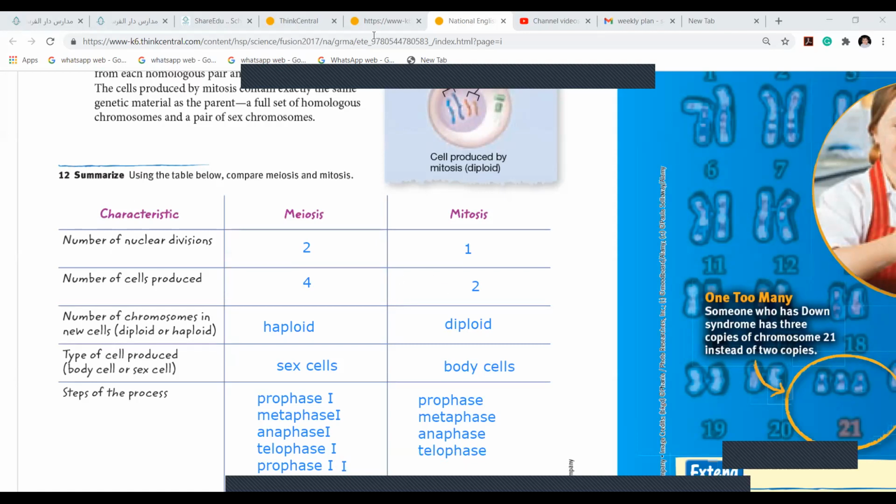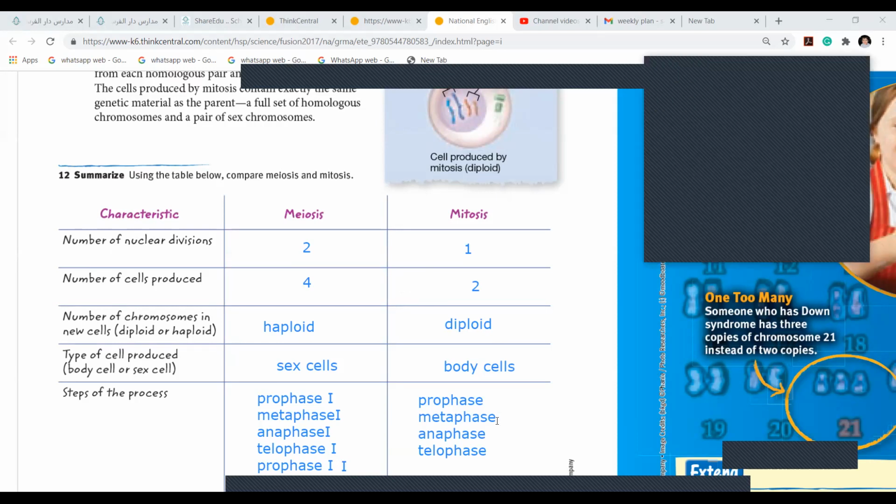Did you understand perfectly? So meiosis is 2, right? Yes, we have 2 phases, that is first phase and second phase. Understood? Miss, so in meiosis, the prophase is 2 and the metaphase 2. Yes, everything is 2. Yes, all of them are there.